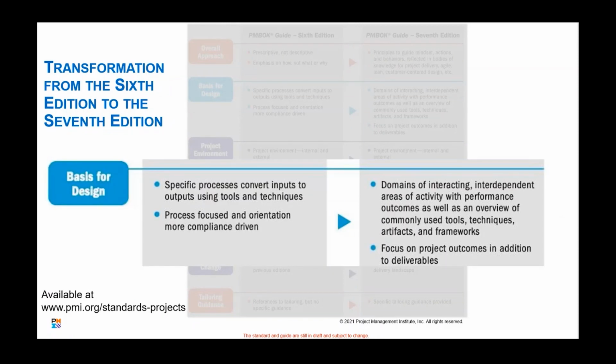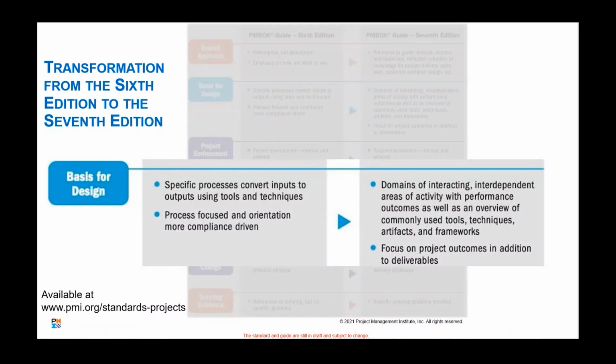When we got into the design itself, in the 6th edition, it was structured around the inputs, tools, and techniques and outputs. Very definitely those ITTOs that everybody started to memorize, especially for the exam.